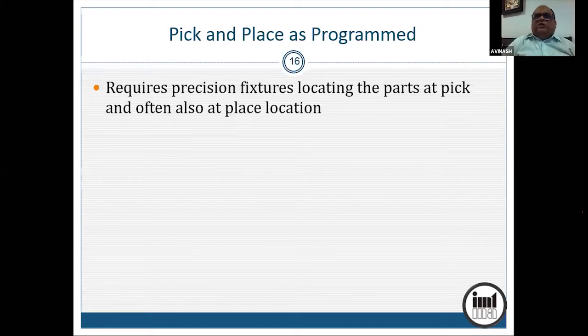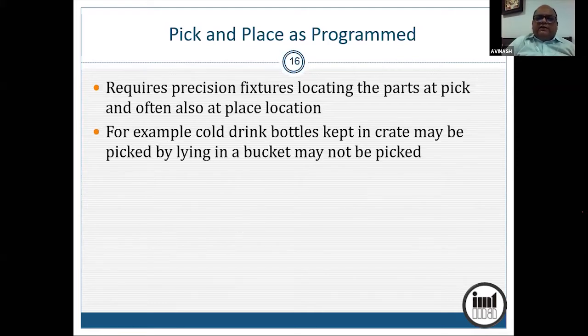But if the bottles are kept in a bucket in any way, then robo cannot pick up because robo does not know the orientation of the bottle. Okay. So that's what I said. It requires something like a crate. It requires certain bare minimum precision and repeatability in the manner the job is presented for picking.